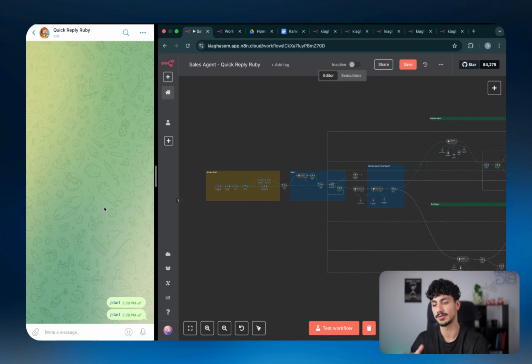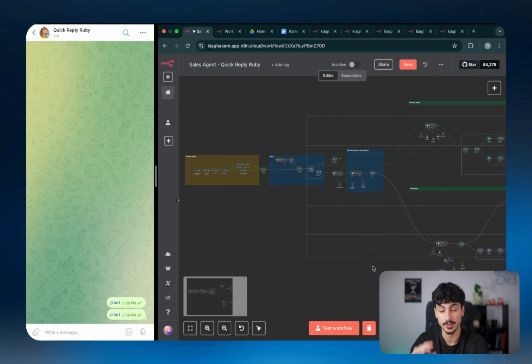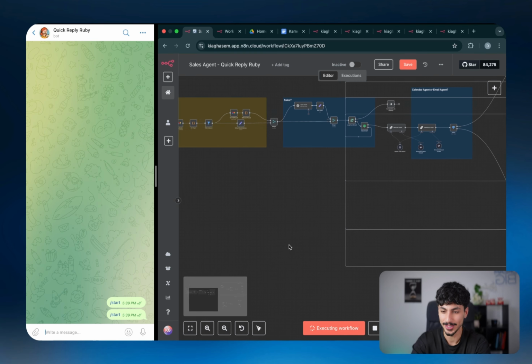And now if you take a look at Quick Reply Ruby on the left side, you can see that we actually haven't received a notification from her yet, but that's because we actually haven't run the workflow yet. So now let's run the workflow and see exactly what's happening in the back end of Quick Reply Ruby. That sounds super wrong. Anyways, running it, let's have a look.